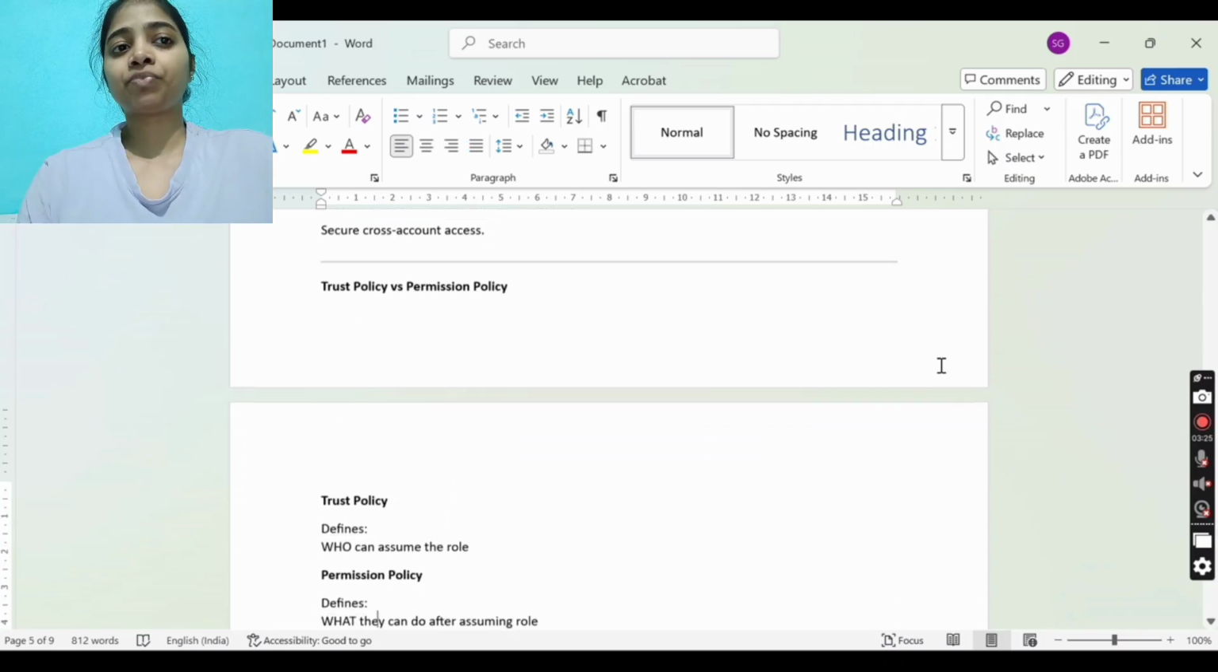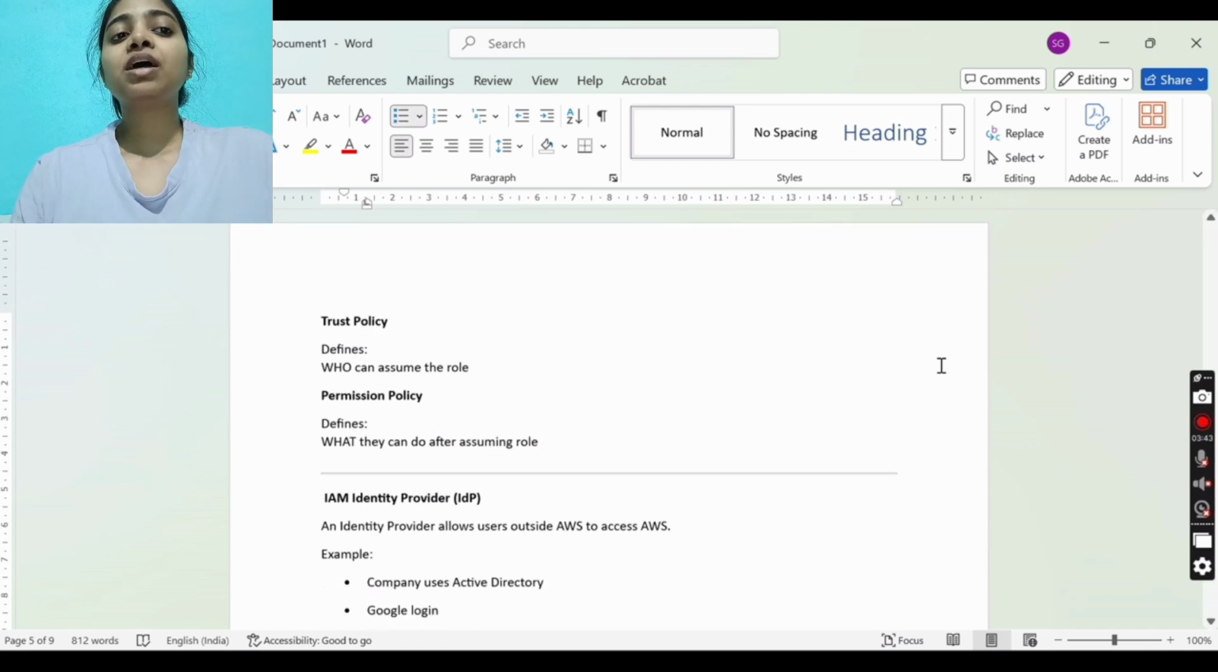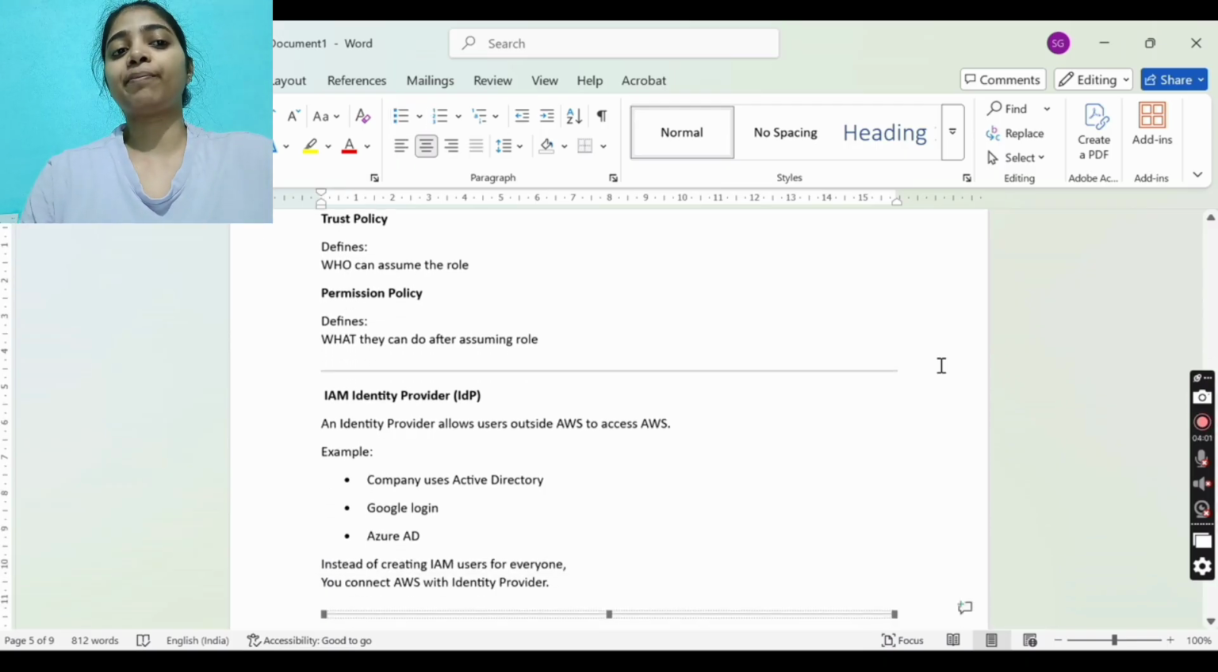and then account A assumes that role and gets secure cross account access. So, trust policy versus permission policy. Trust policy defines who can assume the role, for example that account A can assume this role. Permission policy is what they can do after assuming the role. After assuming the role, they can only access account B's S3, nothing else. Trust is that they can assume the role, and permission is what they can perform after assuming it.